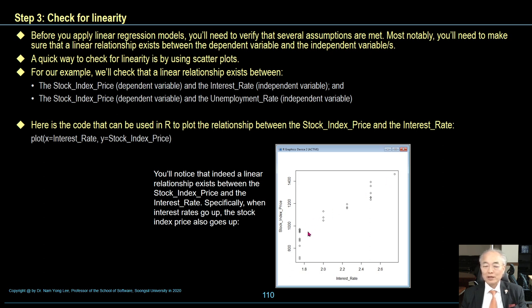You will notice that indeed there is a linear relationship: when interest rate goes up, the stock index price goes up. So there is linearity between the dependent variable and the independent variable.